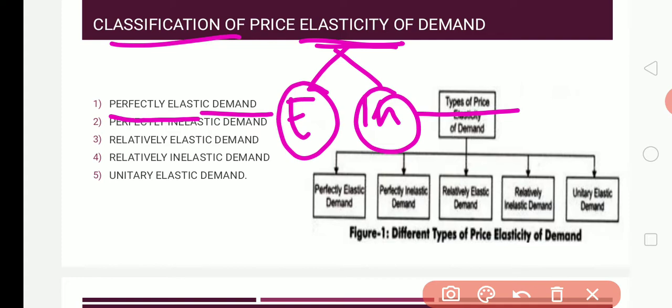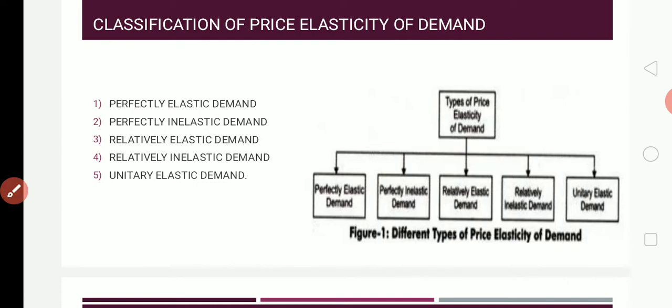Have you got it? So, in the elasticity we have 2 types. One is elastic, the other one is inelastic. Elastic means which expands and contracts. Inelastic means it cannot happen, which remains constant, which cannot change, which cannot be pulled or pushed. That is 2 types. Here, the classification, number 1 is perfectly elastic demand.